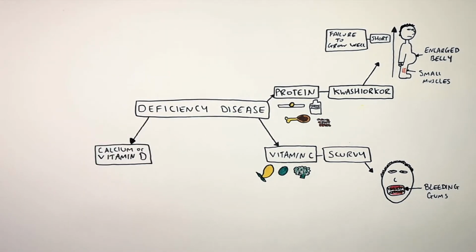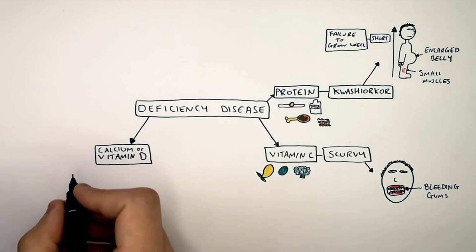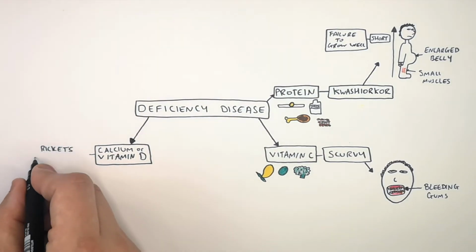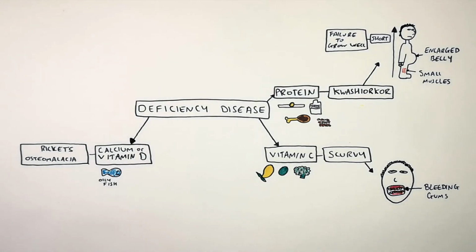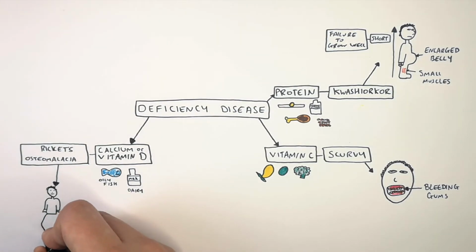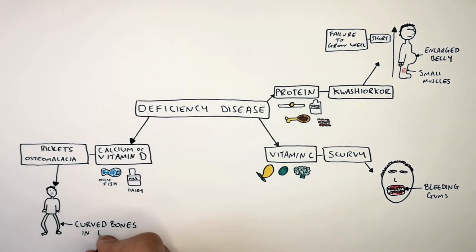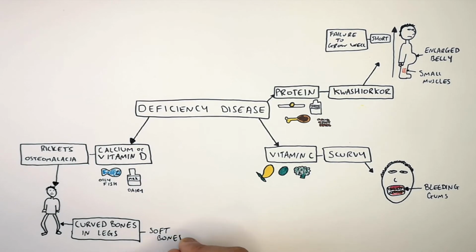If you do not eat enough calcium or vitamin D, you could get a disease called rickets, otherwise known as osteomalacia. Calcium is found in foods such as milk, and vitamin D is found in oily fish. Without enough calcium, for example, your bones will be softer. If you really have not enough calcium in your diet and your bones become too soft, you will see people have curved legs. So curved legs caused by soft bones is a symptom of not eating enough calcium or oily fish and not getting enough vitamin D.